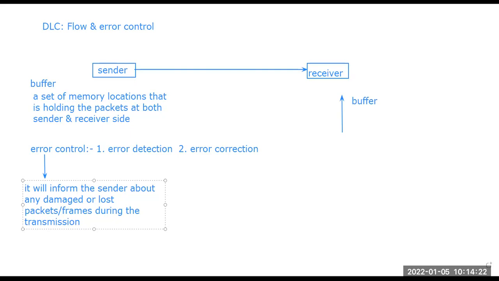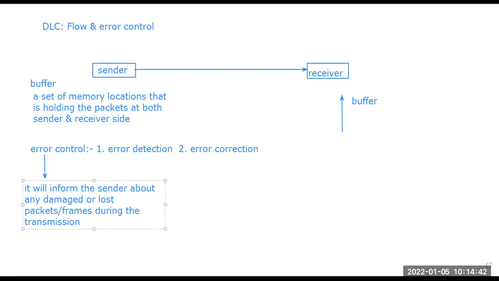When the data is passed from the sender to the receiver side, and the receiver is receiving the data, the error will be happening at the same time. So flow and error control is a combination. We can say it is a single task with multiple purposes. Flow and error control are happening at the same time.